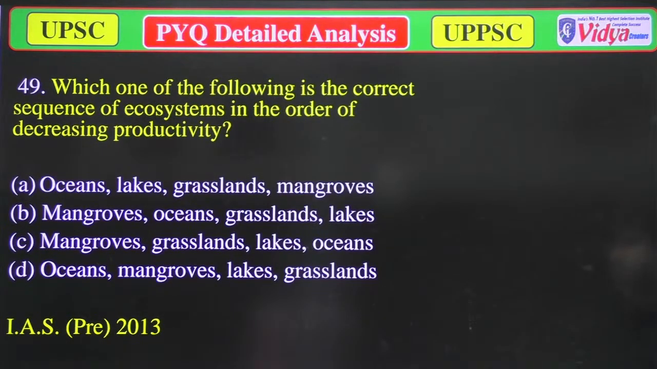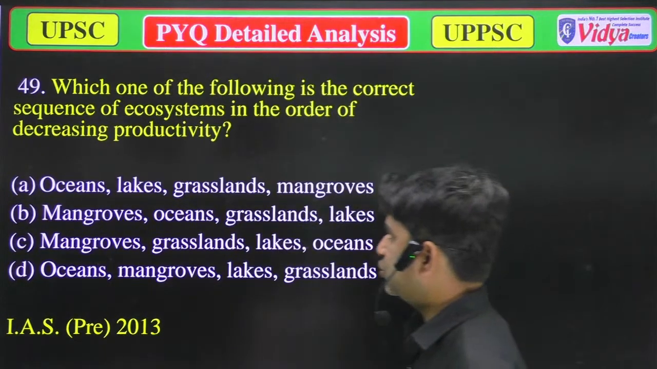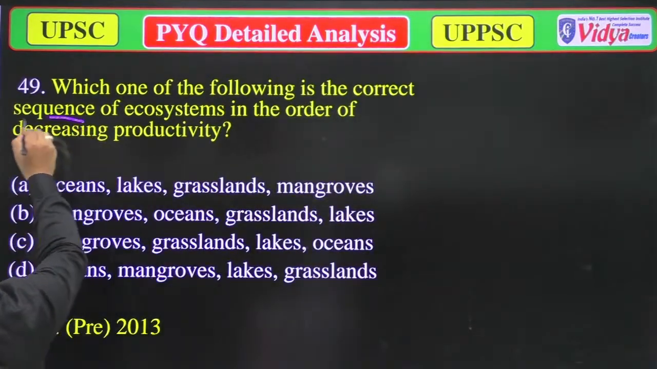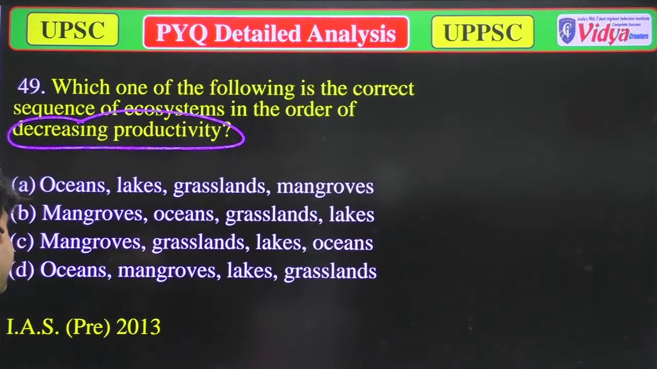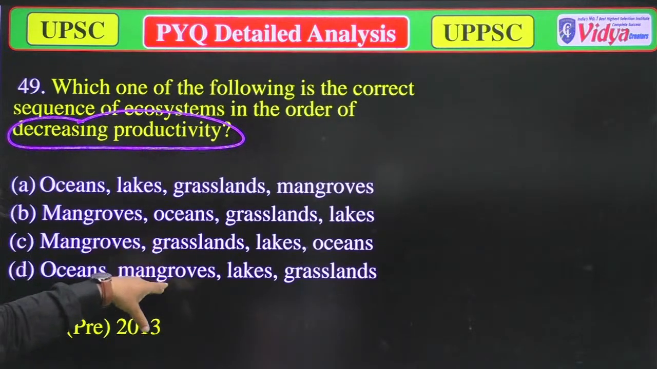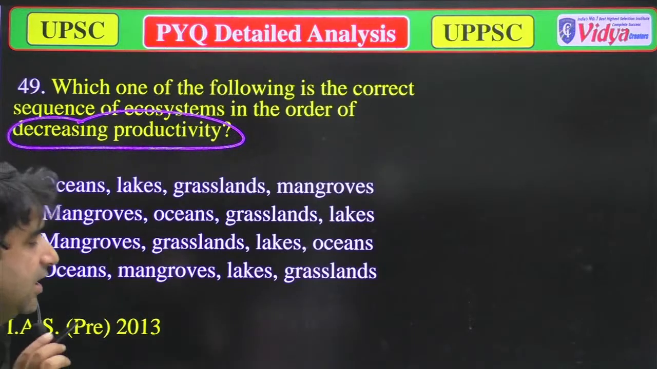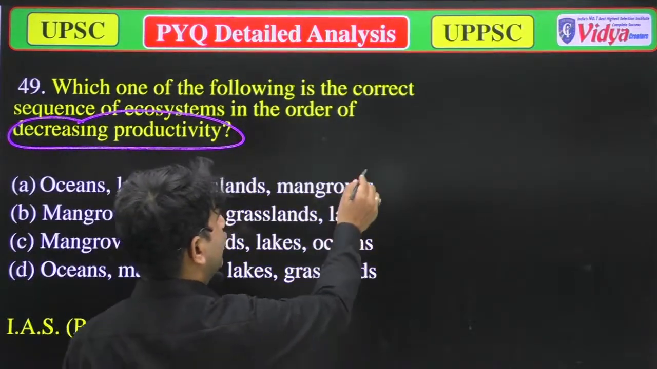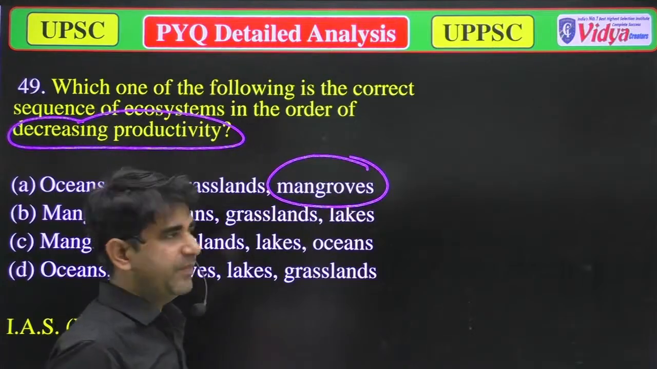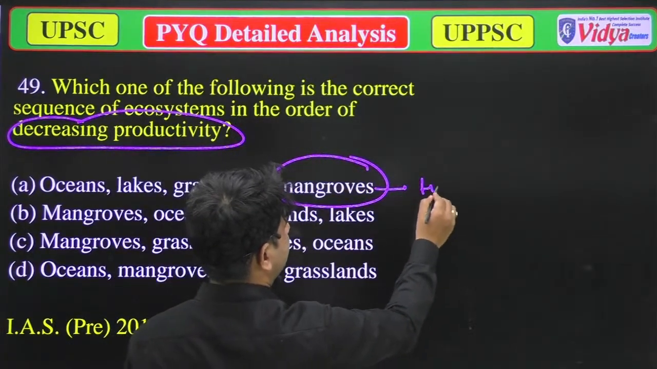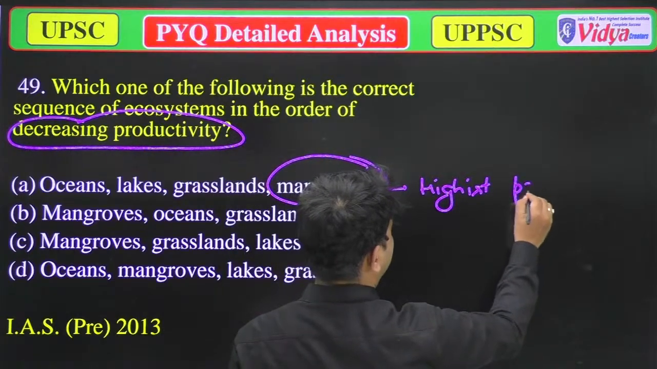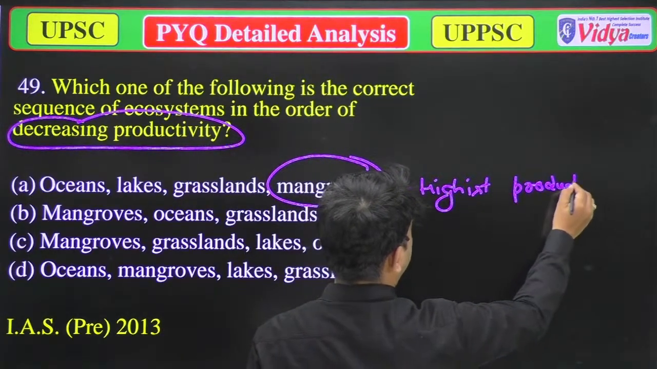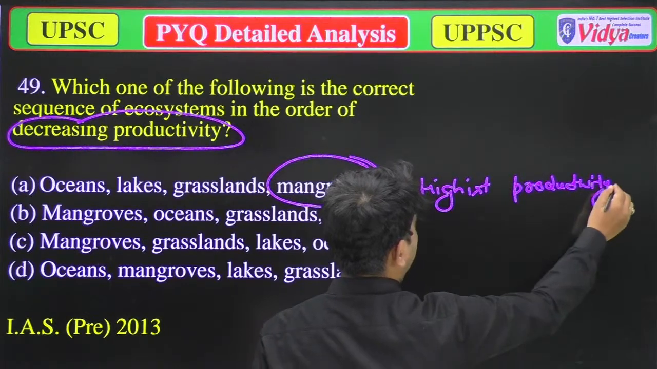Now we'll move to the next question. Which one of the following is the correct sequence of ecosystem in the order of decreasing productivity? Ocean, lakes, grassland, mangroves. For your kind information, you should remember that the mangroves has the highest productivity.